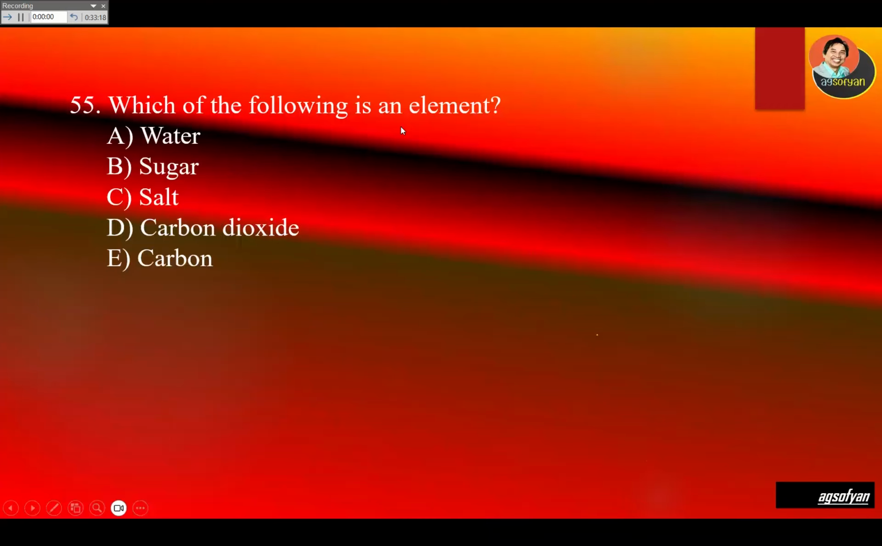Which of the following is an element? Element is the same as an atom. Very similar with atoms. So water consists of hydrogen and oxygen, so water is a molecule. It is not an element. Sugar is also a molecule. It consists of carbon, oxygen, hydrogen. Salt consists of sodium and chloride, so this is also a molecule. Carbon dioxide, there is one carbon, two oxygen, so this is also a molecule. So the correct answer will be carbon. Carbon is an element, or also an atom.